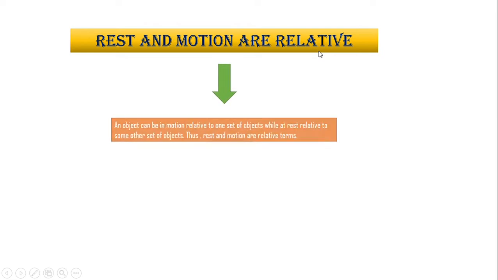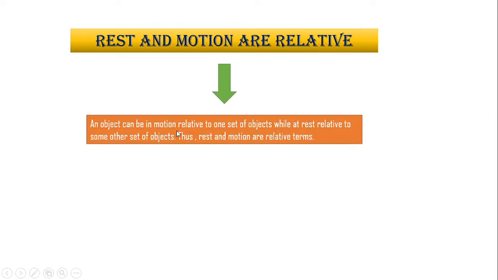All right. Now, rest and motion are relative terms. This is a very interesting concept. It depends on a person or the observer whether he is at rest or in motion. So it is relative. An object can be in motion relative to one set of objects while at rest relative to another set of objects. Thus, rest and motion are relative terms. With one set of objects it will be at rest, and with the other set at the same time it will be in motion. So let's understand this.